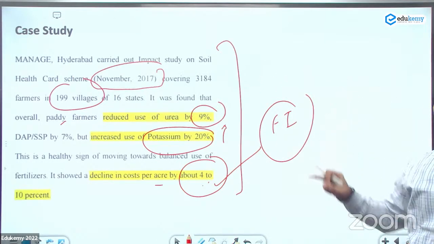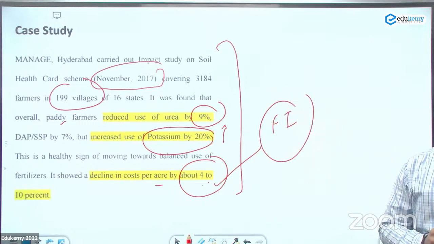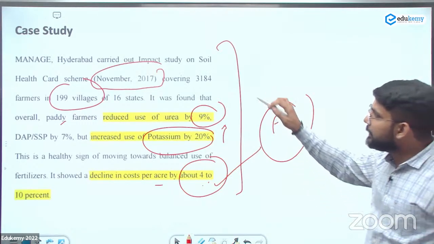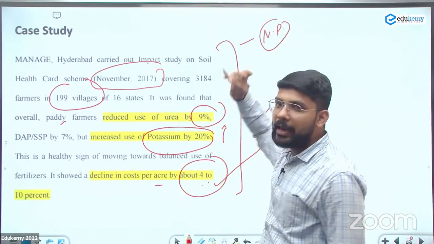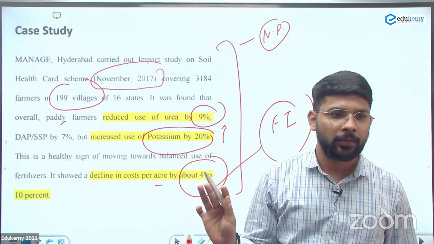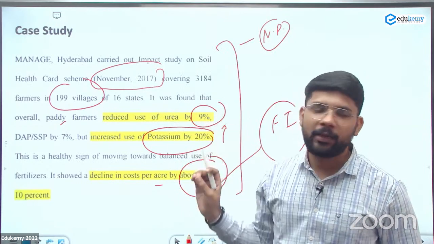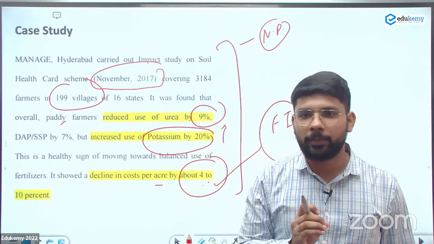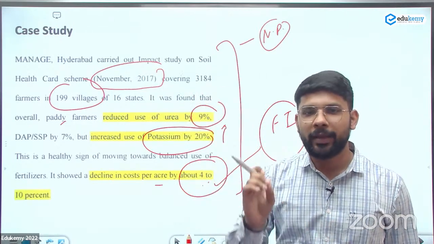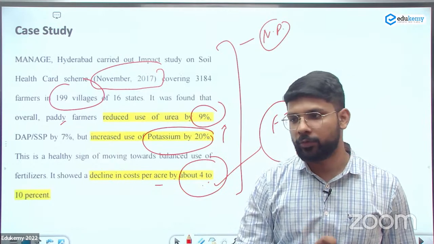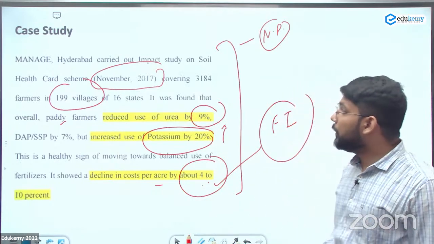So you need to mention these kinds of examples. You can use this in the introduction, or in the body part you can make a box and write the case study about it. And this information you can only find from the newspaper. ये आपको किसी बुक में नहीं मिलेगा, ये आपको कोई नोट्स में नहीं लिखवाएगा. When you are reading the newspaper, you need to be focused on that. If you're finding any relevant case study, you can immediately note it down in your notebooks. So you can write this.